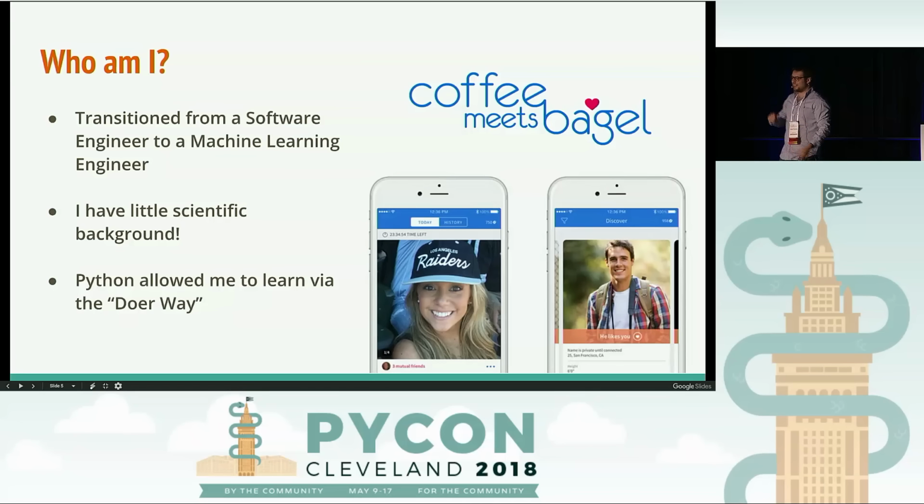And I recently moved from a traditional software engineering role to a machine learning engineering role. And most importantly, I did so with very, very little scientific background. And I know what you're thinking, that's a terrible idea. But today, what I want to show is how Python really helped me learn and get up to speed with some of the learning algorithms that we run at Coffee Meets Bagel. Most importantly, some of these algorithms are a lot easier and more logical to understand when you're looking at Python source code, when they're implemented in Python. And today I want to show you an example of one of these.